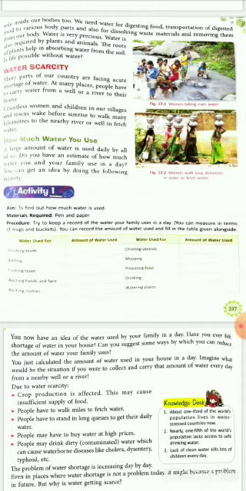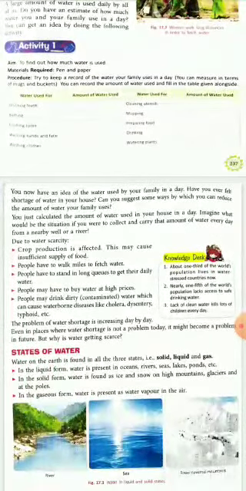Flushing your toilet, 1 bucket to 1.5 bucket. Washing hands and face, 3 to 4 mugs in a day. Washing clothes, 3 to 4 buckets of water in a day. Cleaning utensils, 1 bucket of water. Mopping, 1.5 bucket of water. Drinking, minimum 3 to 3.5 liters of water in a day per individual. So if you consider a family of 4 on an average, you can see how much water we are using. Okay, and we can also find the ways in which we can conserve the water as well.